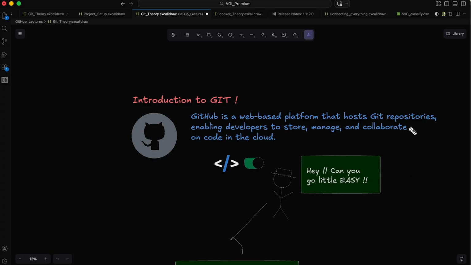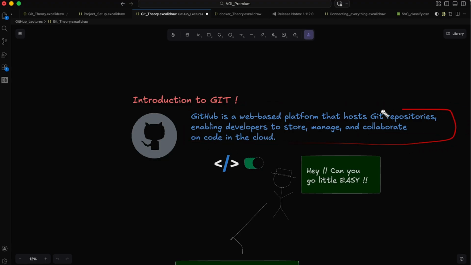So in this first course, the first tool that we are supposed to understand in today's series is Git. Okay, what is Git? So introducing Git. The normal definition is that GitHub is a web-based platform that hosts Git repositories, enables developers to store, manage, and collaborate on code in the cloud.